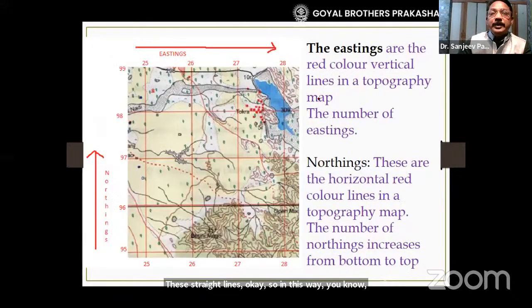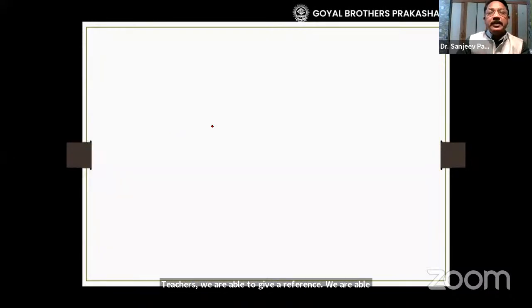And what is the use of these northings and eastings? With the help of the numbers which are given over here, teachers, we are able to give a reference. What do I mean by this?